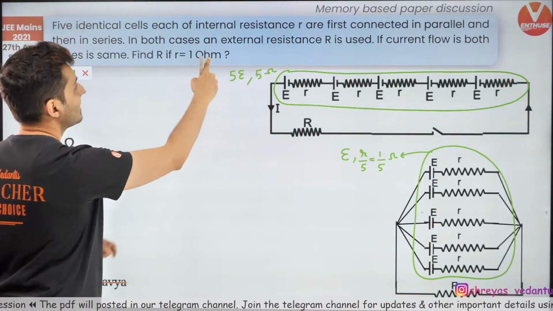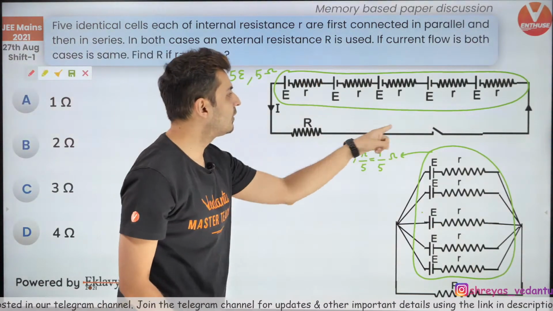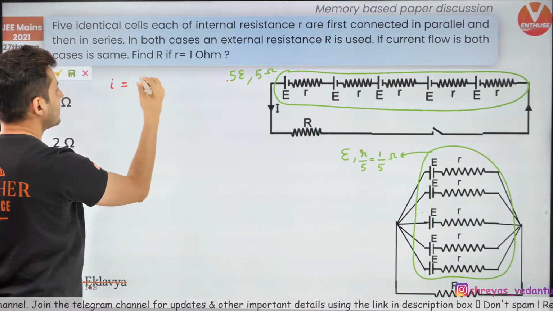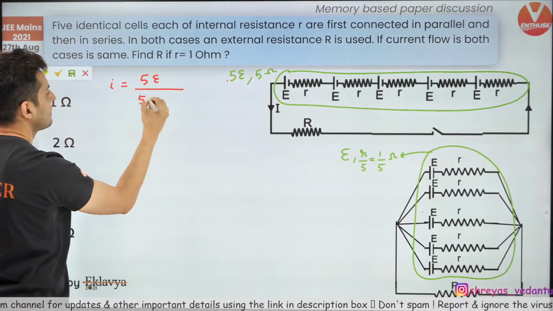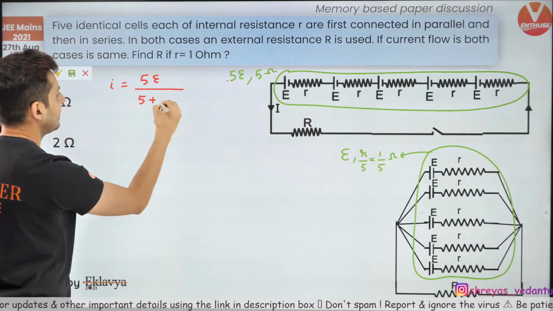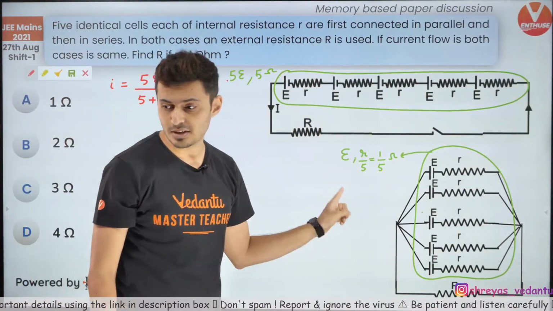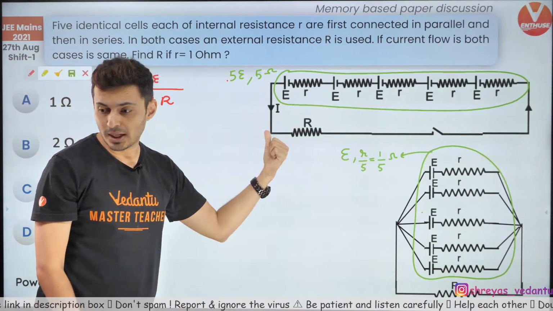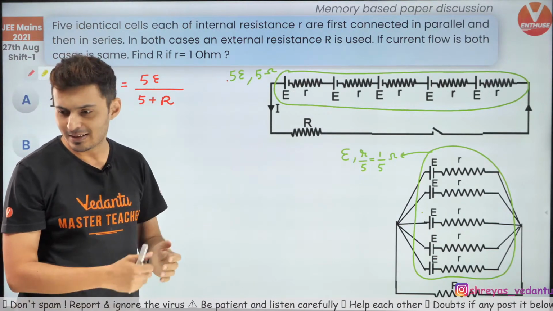Now it says that in both the cases the current flow is the same. In the first case, the current will be voltage, which is 5E, divided by total resistance, which is 5 plus this external resistance R. Even if E was 5 volts, it will anyways get cancelled.